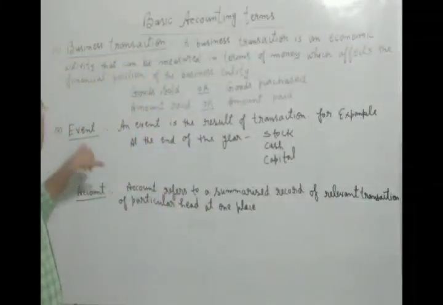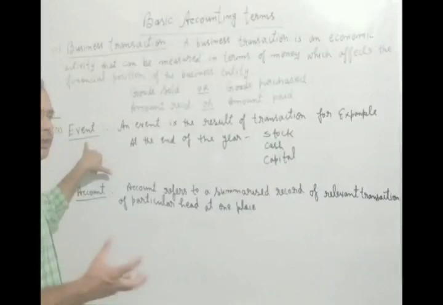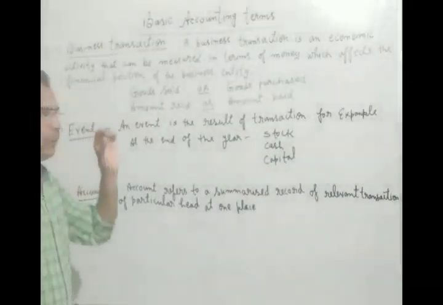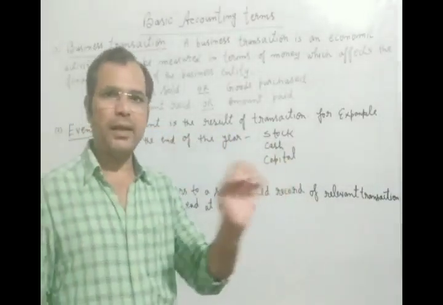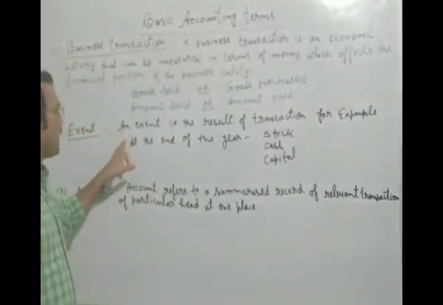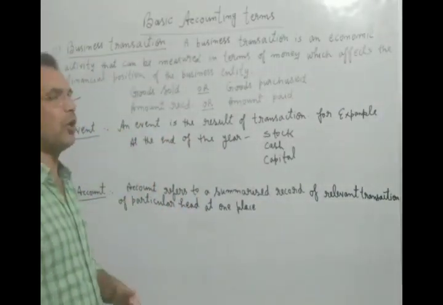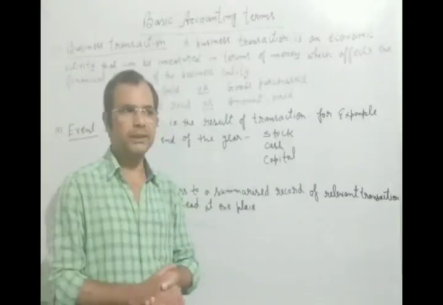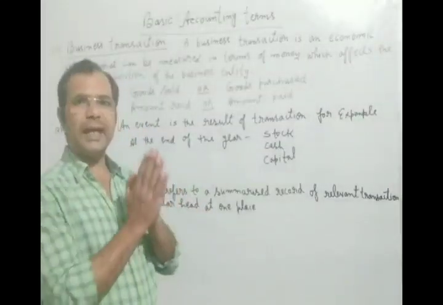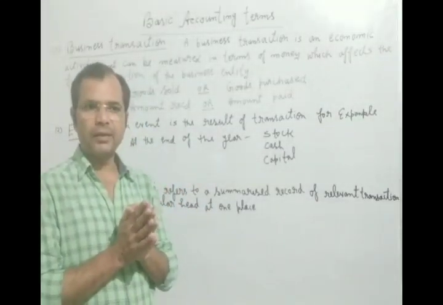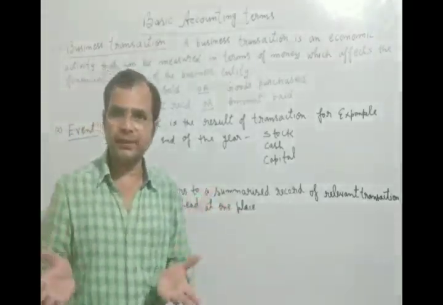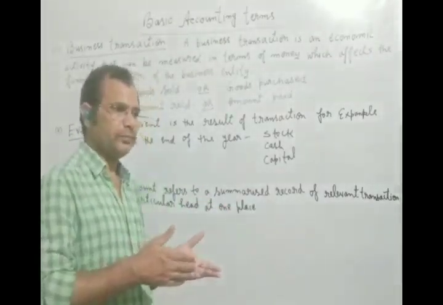Now we will see event. What is the meaning of event in accounting? An event is the result of transactions. This is not the event such as any celebration or any scandal.